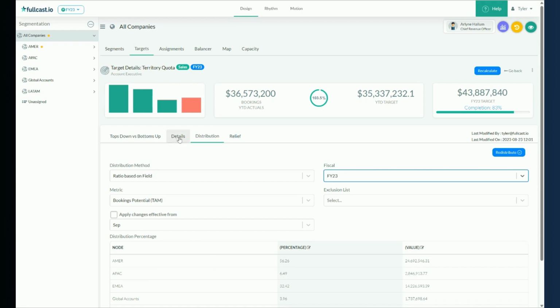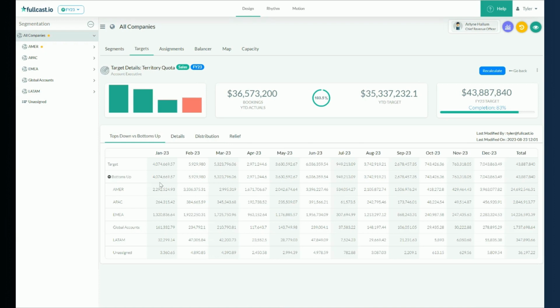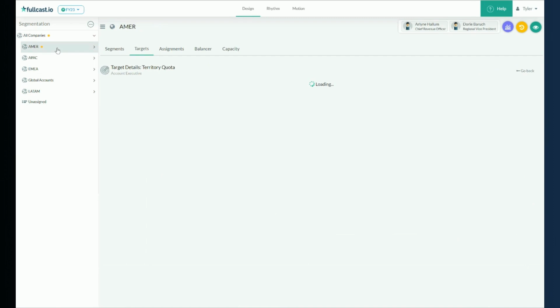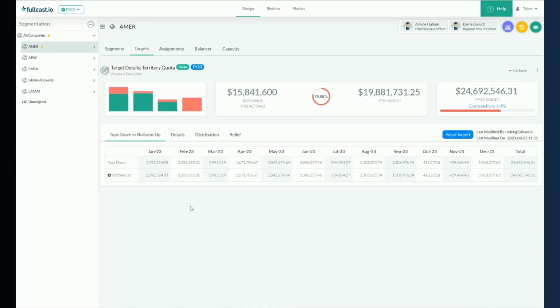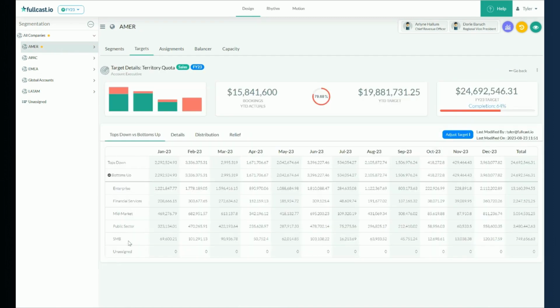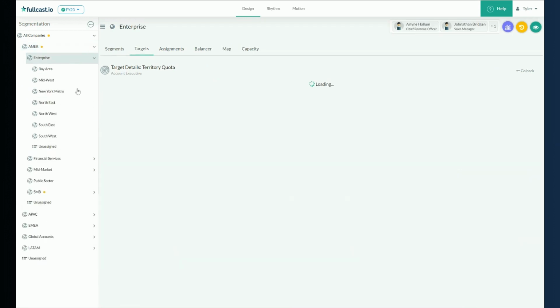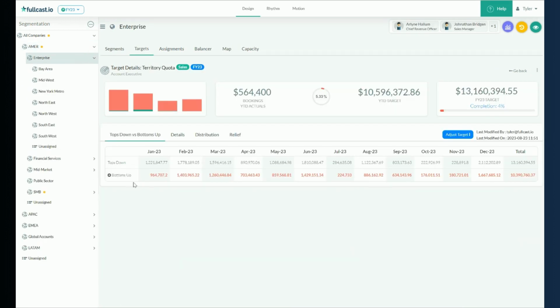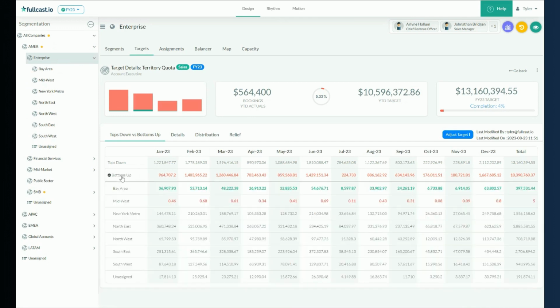forth. So coming back to the tops down, bottoms up, we can see that the target has been distributed down, and then we select EMEA, we can see that it was distributed down even further into our segments. And if we come down into enterprise, we've actually pushed this target all the way down to each individual territory. In this view, we've actually already rolled up a couple of targets, and we'll go ahead and go through that process with Northeast. But this signals a bottoms up.